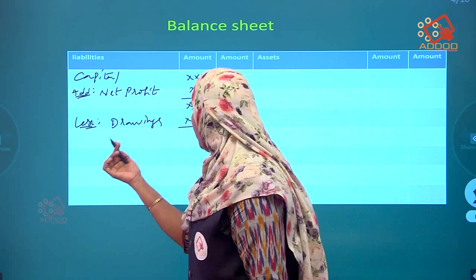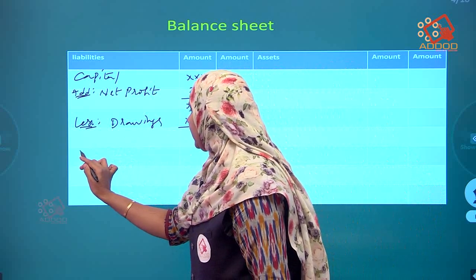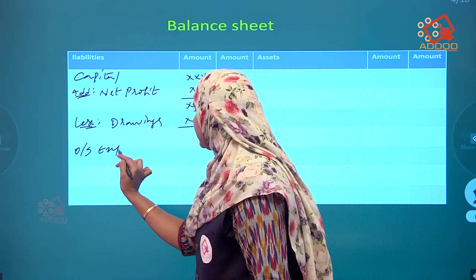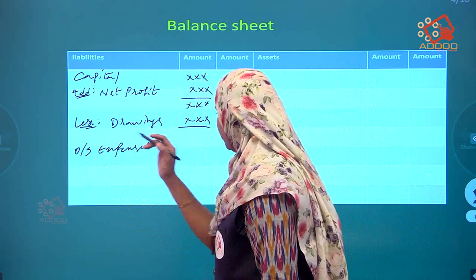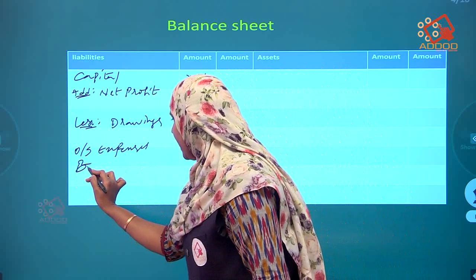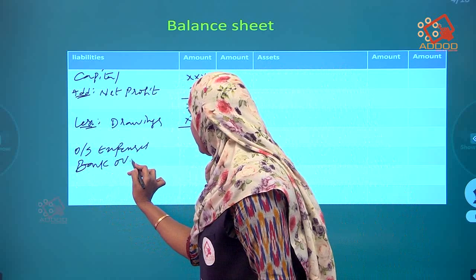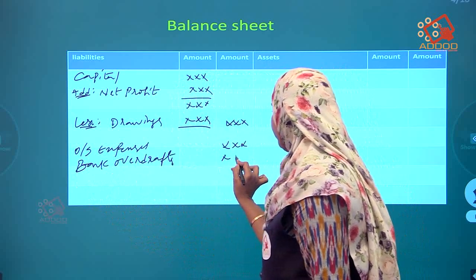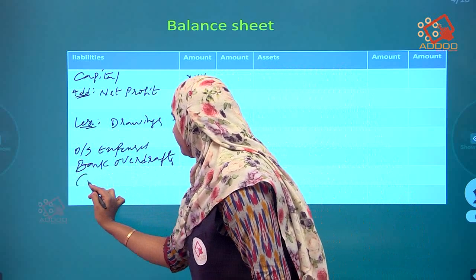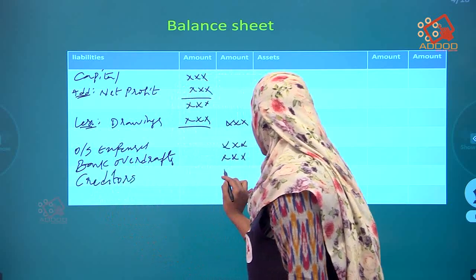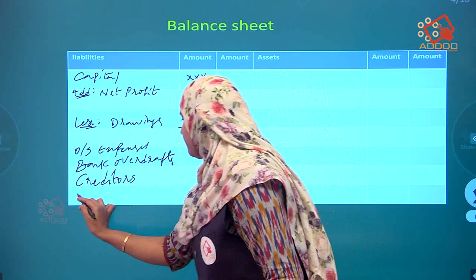After that, what are the items we are going to get on the liability side? Any outstanding expenses, I will tell you while doing the solution. Any outstanding expenses, any bank overdrafts. After that, creditors. Next, bills.